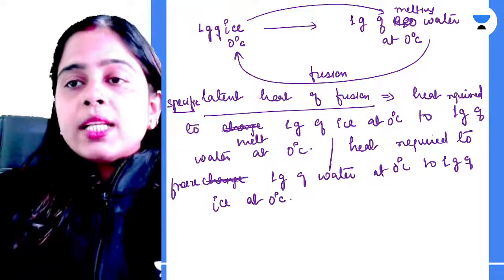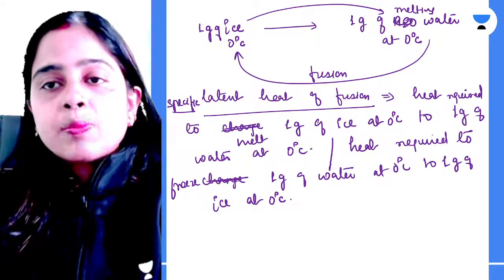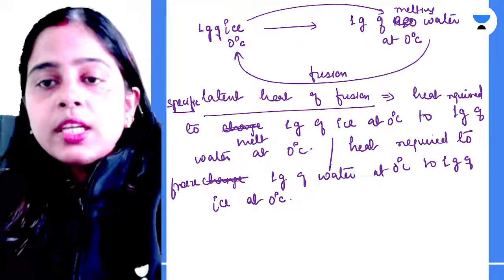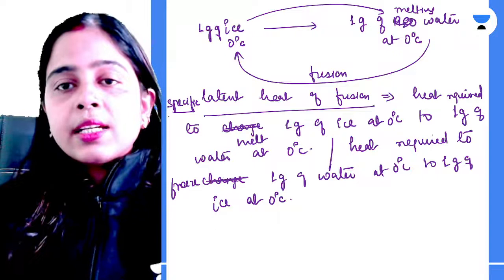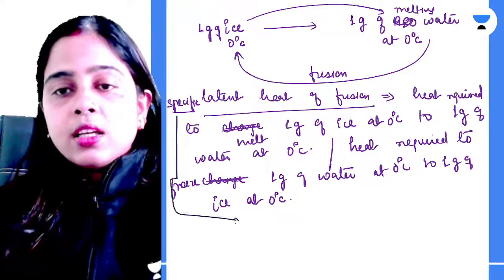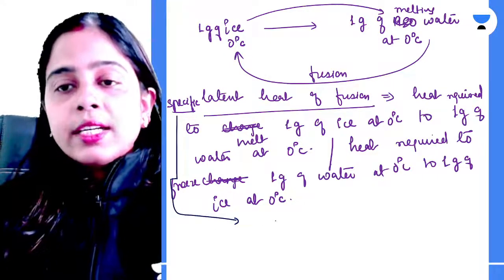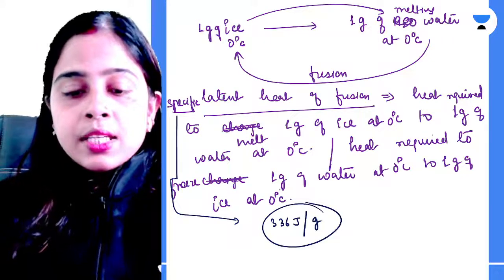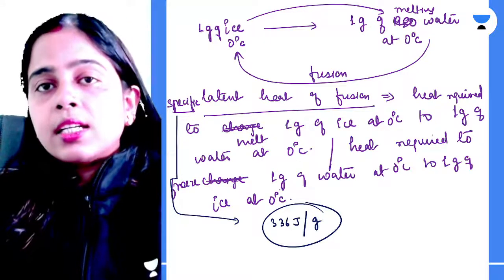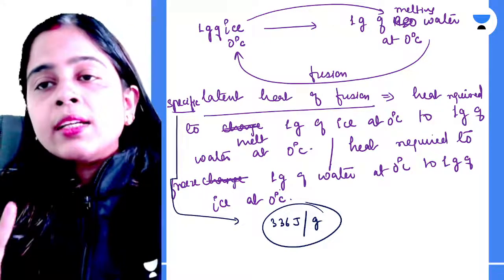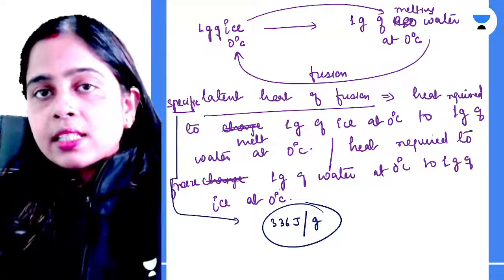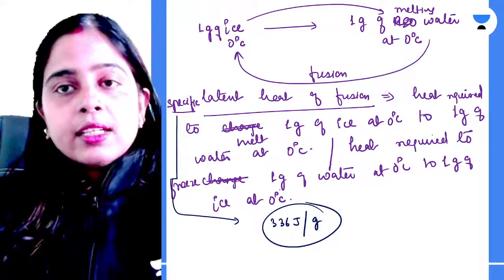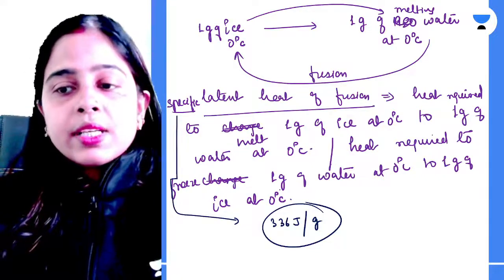Okay, so I hope it is clear to everyone what is specific latent heat of fusion, or in general latent heat of fusion. Now, if I talk about the specific latent heat of fusion for ice, or for water, it is how much? This is 336 joule per gram. That means you need to provide 336 joule of energy to 1 gram of ice at 0 degree Celsius to convert it to water at 0 degree Celsius. Clear? Is it clear everyone? Please let me know once.